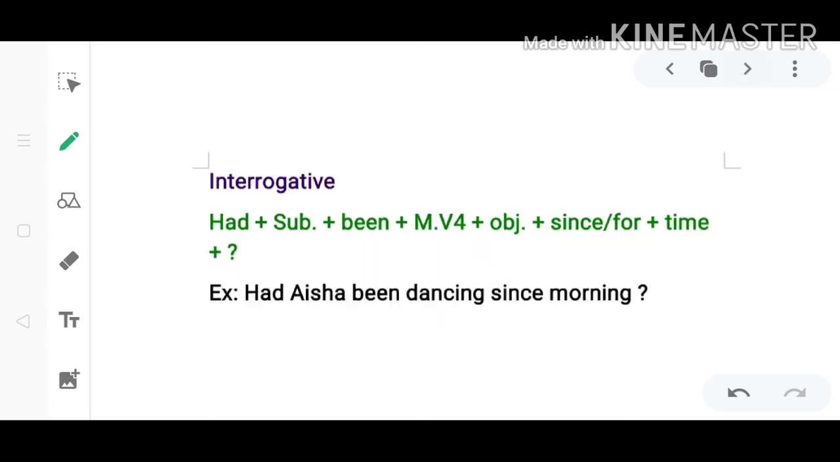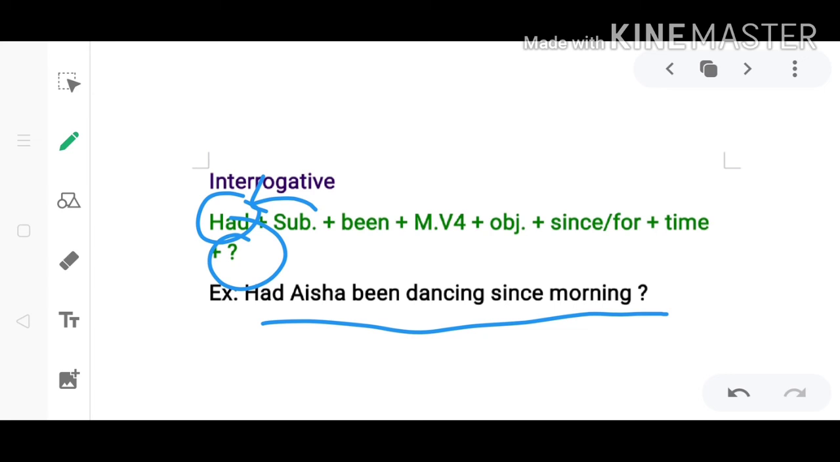Moving forward, interrogative. For interrogative, as usual, we have to do only one thing: put the helping verb before the subject. We will put had before the subject, and at last you will add a question mark. We are taking the same example, Aisha. If we are making it affirmative, we will say: Aisha had been dancing since morning. But for making it interrogative, we put had before the subject Aisha. So: Had Aisha been dancing since morning? Please remember, you will put the subject between had and been. Some people put the subject after been. It is wrong. You have to put the subject between had and been, and at the end you will add a question mark.